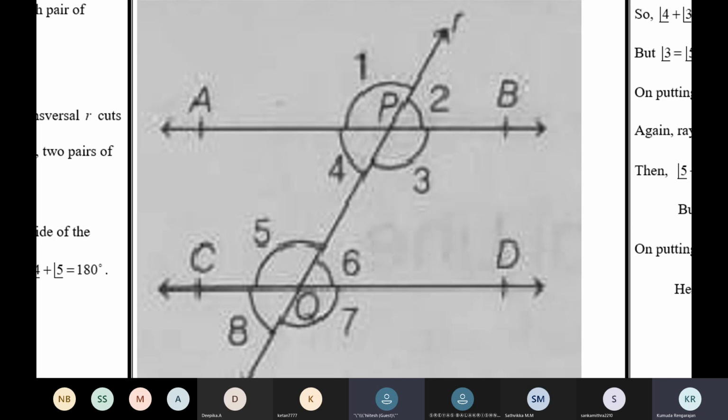Very good. 1 and 5 are corresponding angles. So 4 plus 1 is equal to 180. But 1 and 5 are corresponding, which means 4 plus 5 is equal to 180.